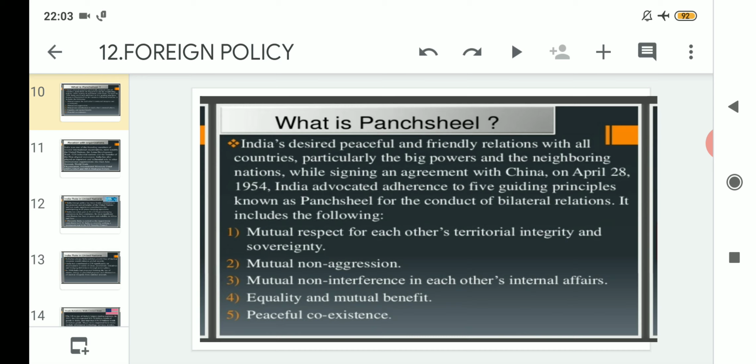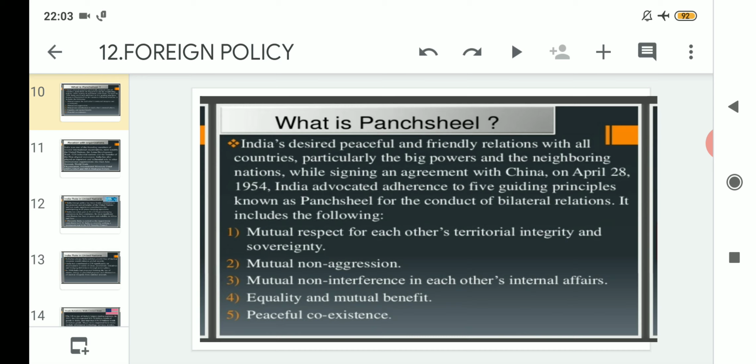Panchsheel was an agreement signed between India and China, known as a bilateral agreement, between two countries, on April 28, 1954.